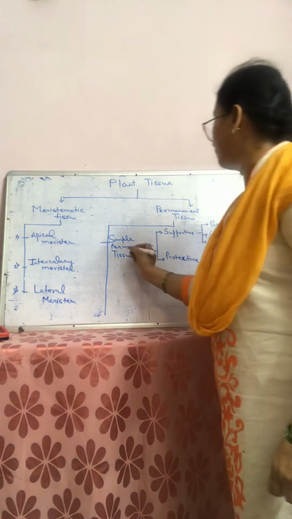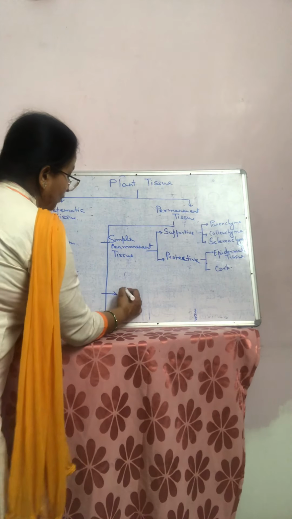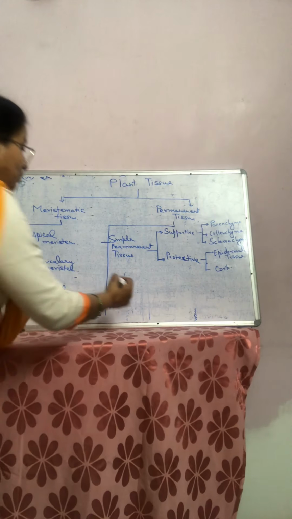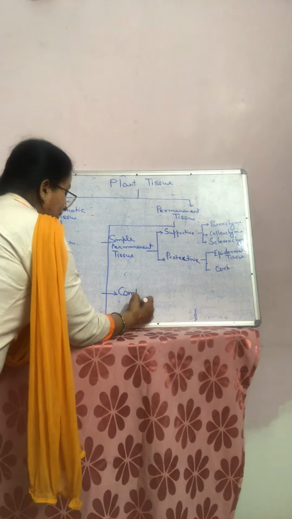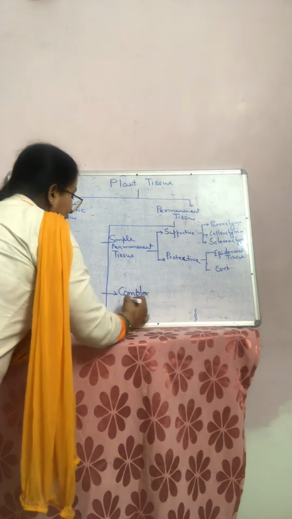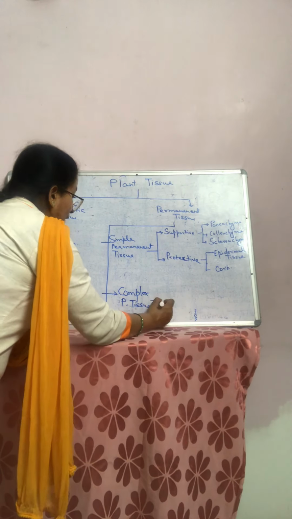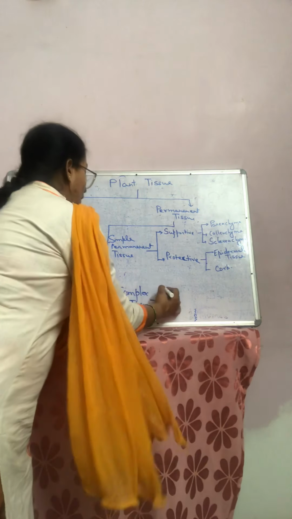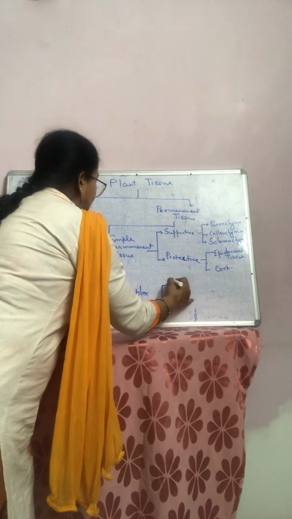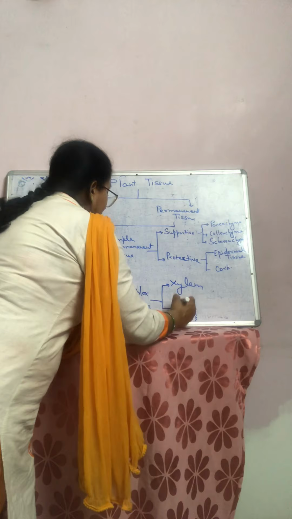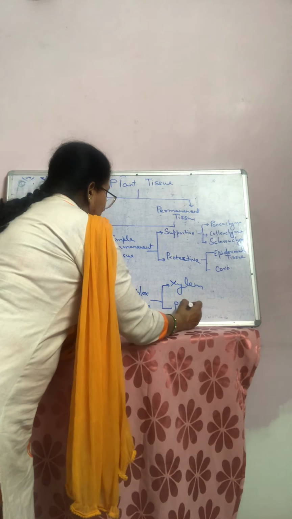Now come to the second one, complex permanent tissue. This complex permanent tissue can broadly be divided into two parts. First one is xylem and second one is phloem.